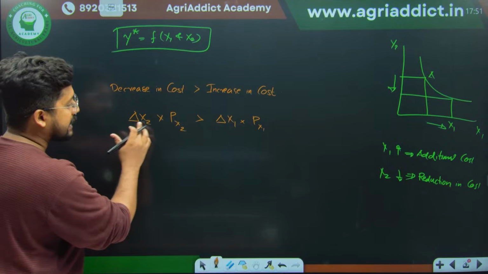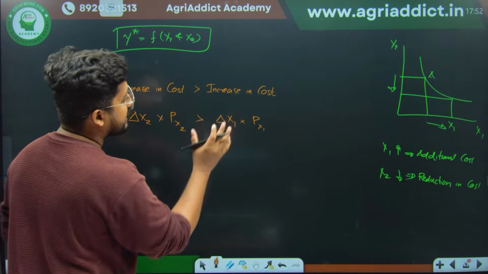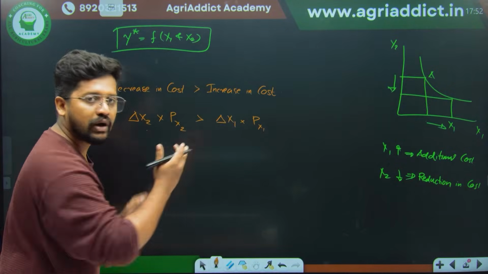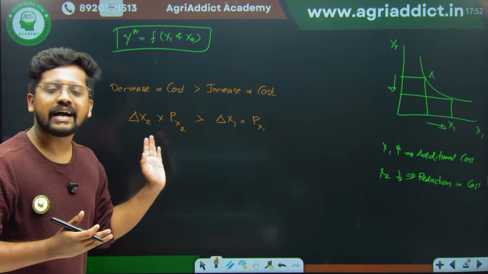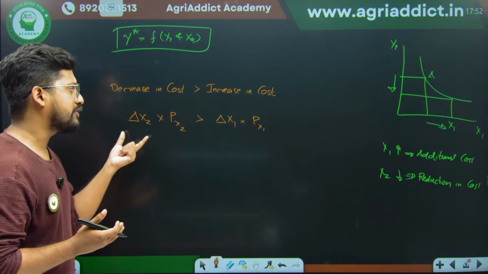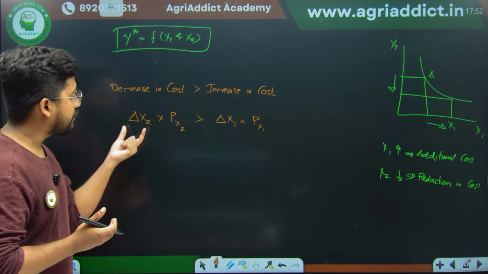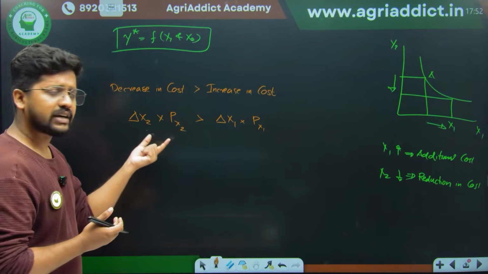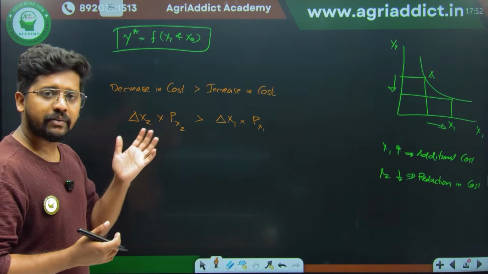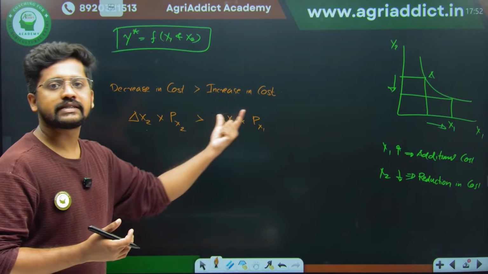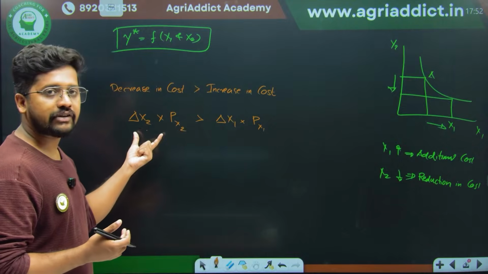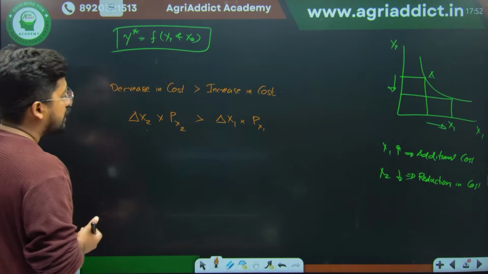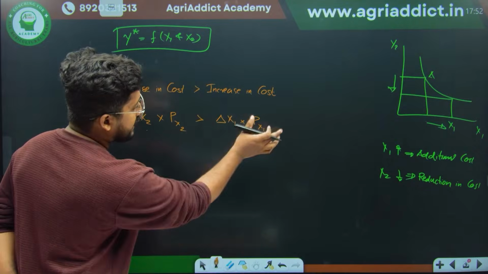So delta x2 into px2 should be greater than delta x1 into px1. It can be x1 or x2 as we are dealing with the added or sacrificed input. Here the sacrificed input is x2, that's why we are giving delta x2. If x1 is getting sacrificed, you can keep it on x1 also, but always remember which is sacrificed and which is added. So this is your sacrificed input, this is your added input. Clear, I guess. So delta x2 into px2 is greater than delta x1 into px1.